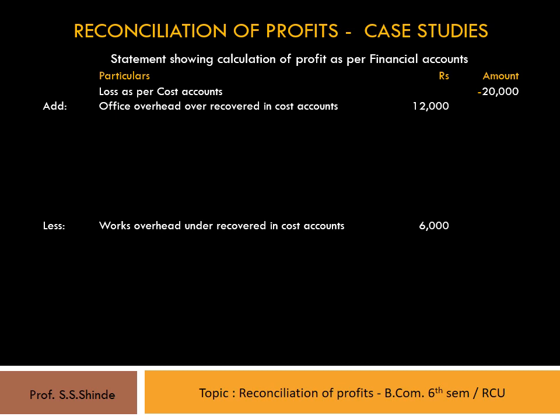The next transaction is depreciation charged in financial accounts rupees 20,000 and in cost accounts rupees 28,000. This difference in depreciation charged leads to less profit as per cost accounts and more profit as per financial accounts. Therefore, the difference of rupees 8,000 should be added to cost account profit. So it should be shown as depreciation overcharged in cost accounts under the add items in the inner column 8,000 rupees.